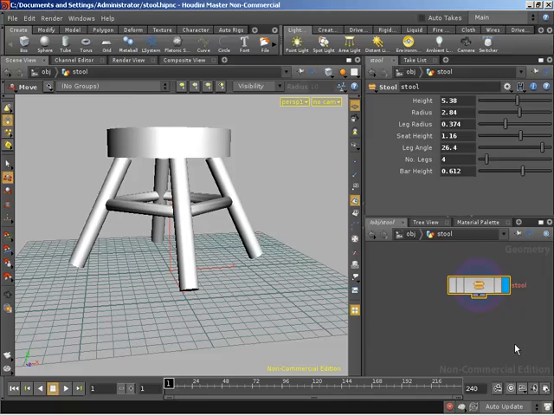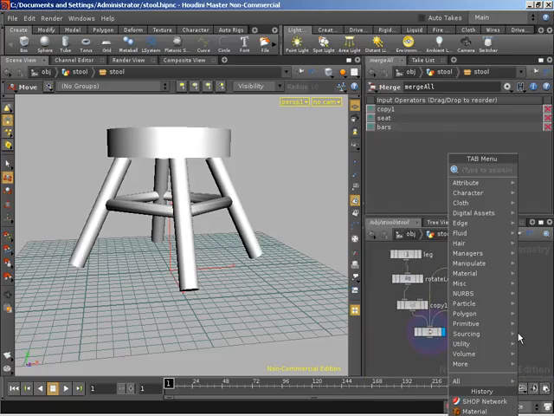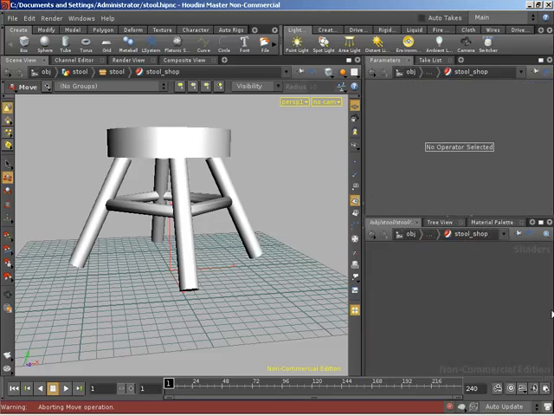Very nice. So you wanted to jump in, create a shop manager so that we could just chuck a simple shader onto this guy? Yeah, that sounds great. Fantastic. So we're down inside our stool again, and we've seen managers in the previous video. So I'm going to push tab, and I'm going to create a shop network. And let's call this stool_shop.